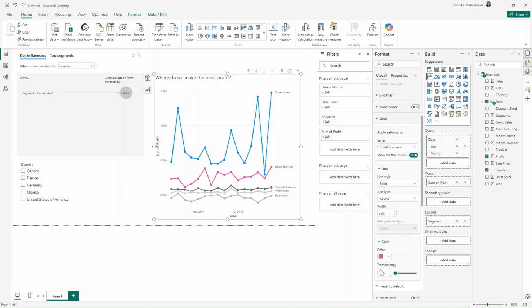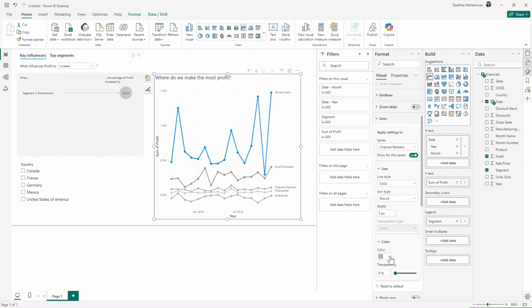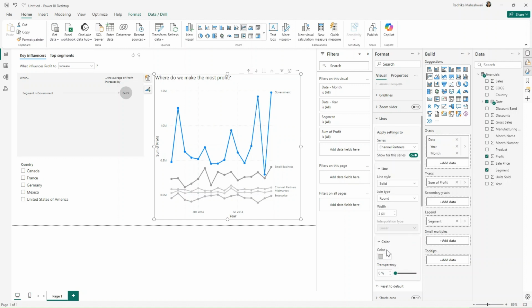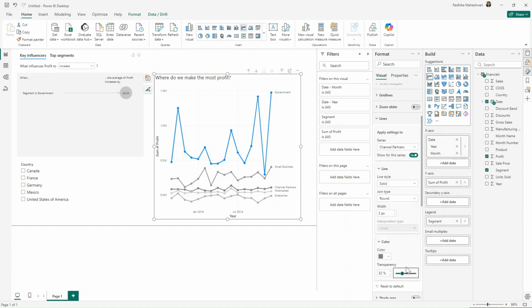And for small business, let's give it this color. I will change the channel partner color to be a little lighter gray. So let's choose this one with a transparency of 32%.